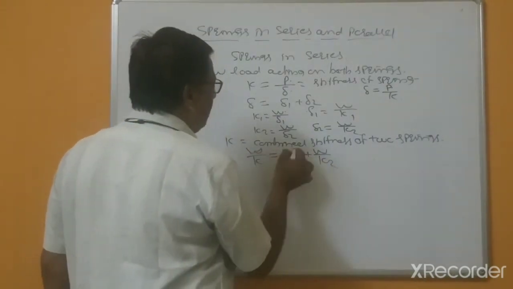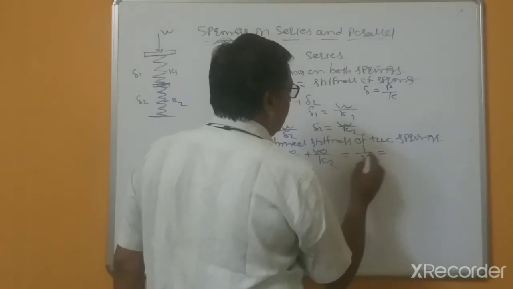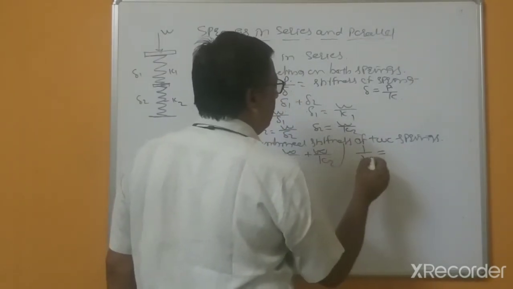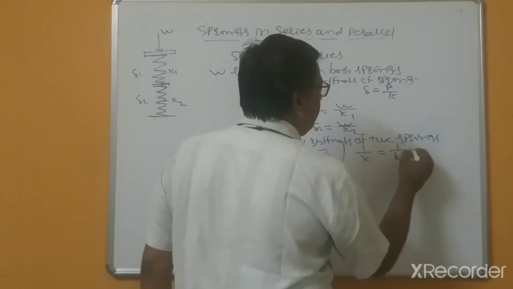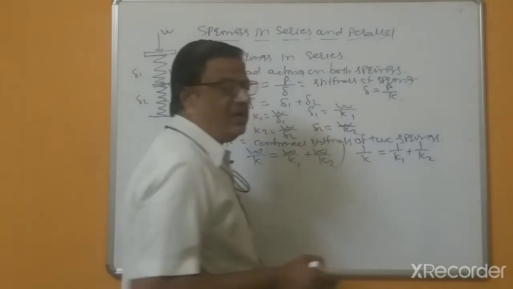So this W will get cancelled and you will get 1 by K equals 1 divided by the stiffness of the first spring plus 1 divided by the stiffness of the second spring.